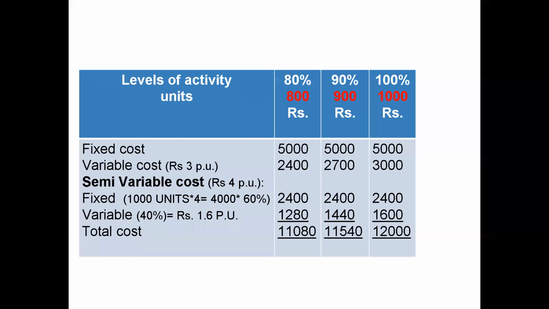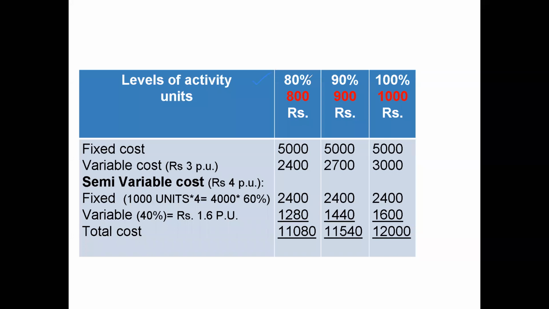So like this, we can make a table. First, we have to mention the level of activity. Now, in the question, 100% capacity is given. We have to calculate for 80% and 90%. Second, we have written number of units. So, first we will calculate for 100%. Now, for 100%, 1,000 units are already given. So, when 100% capacity, units produced is 1,000.